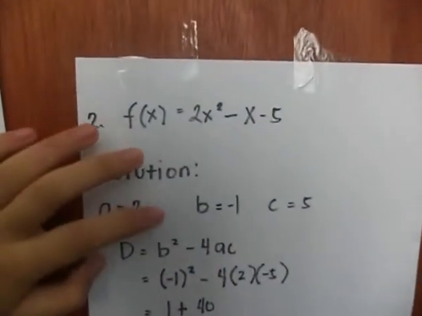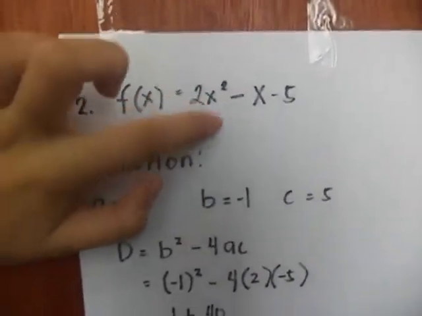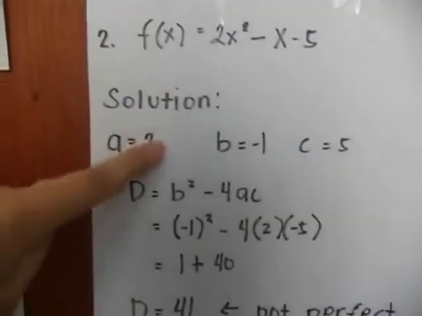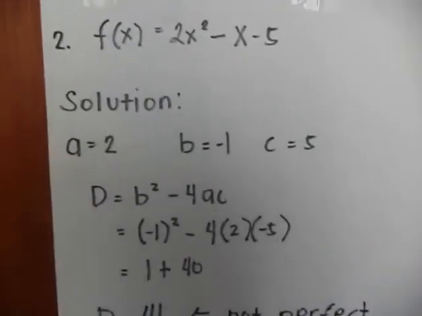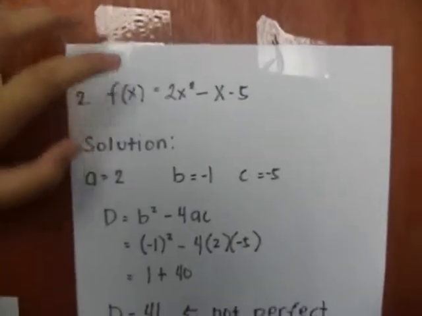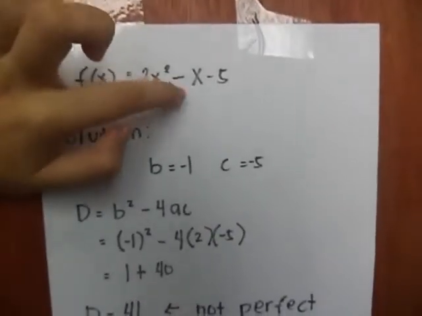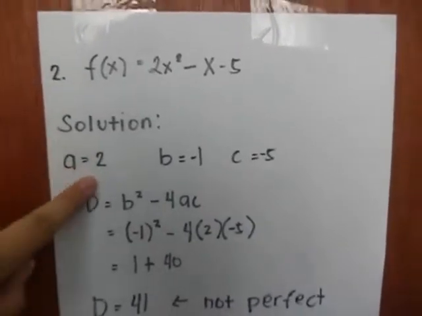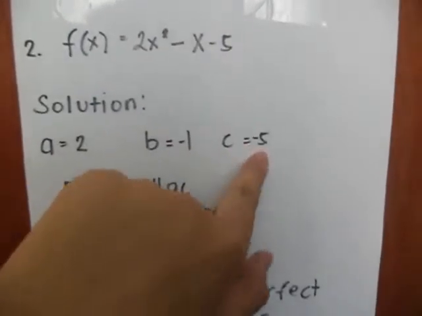So, in example number 2, f of x is equal to 2x squared minus x minus 5. Solution. a is equal to 2, b is equal to negative 1, c is equal to negative 5.